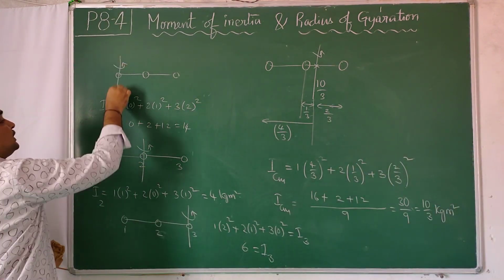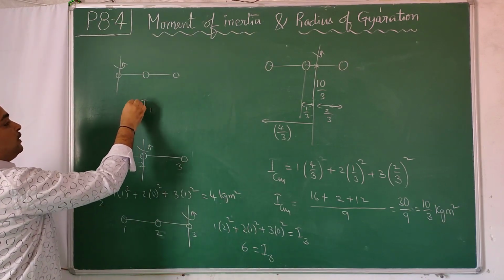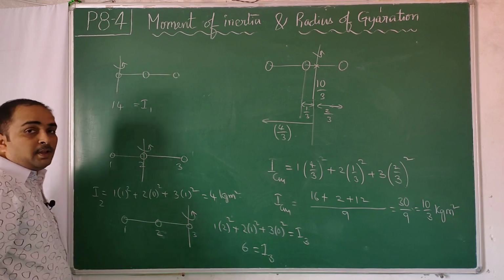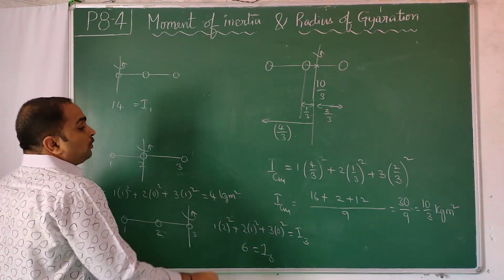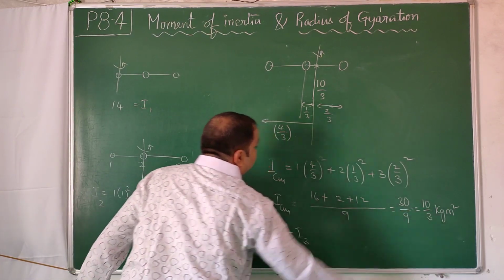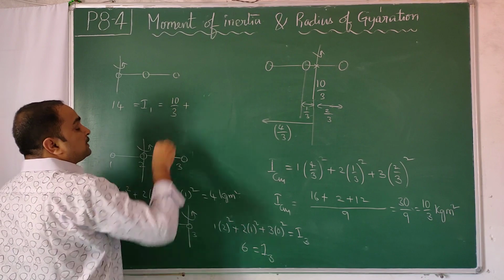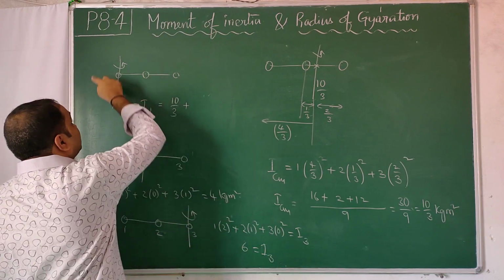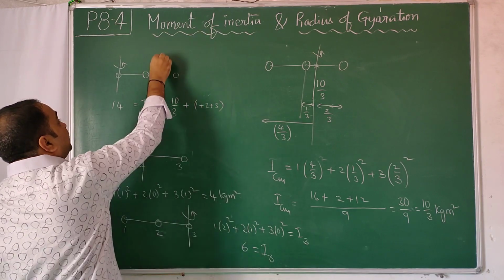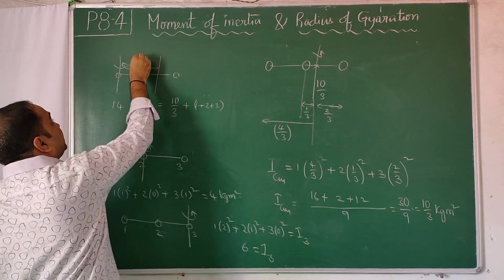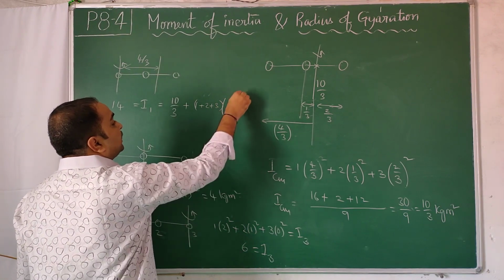The moment of inertia about this axis came out to be 14, so I1 came out to be 14. This 14 you can get in some other way without doing the calculation. Take the lowest value, the moment of inertia about the center of mass, 10 by 3, plus the total mass of the system, 1 plus 2 plus 3, into the distance between the center of mass and this axis. This is 4 by 3, as we discussed previously, 4 by 3 whole square. You will see that these two come out equal.